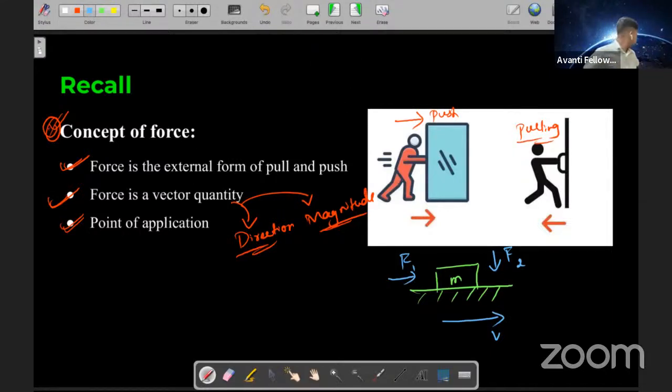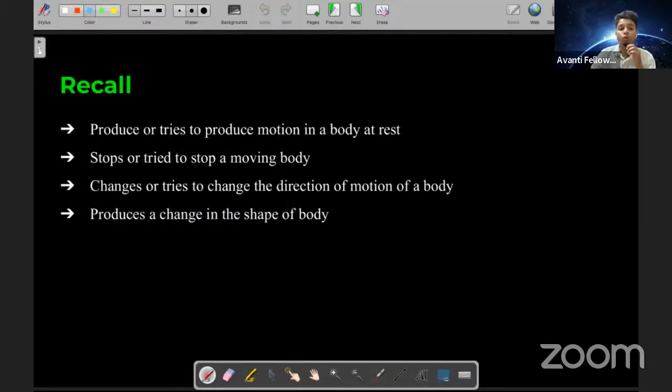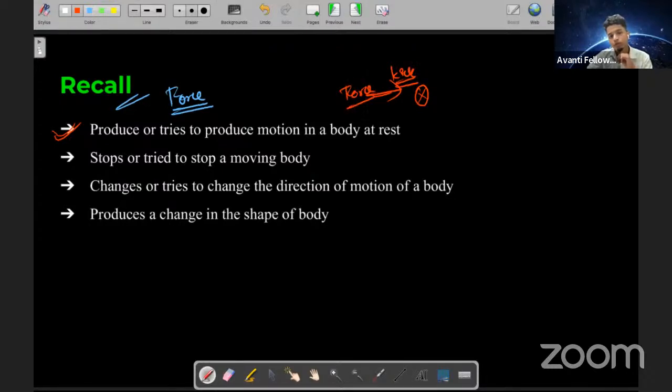Then students, what did we talk about? We talked about what this force can do. Yes or no? The force produces or tries to produce motion in a body at rest. We saw that if you have a football and you're trying to kick it, basically you are applying a force. This football is at rest, so the force produces or tries to produce a motion in an object which is at rest.